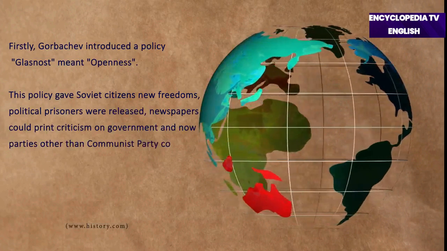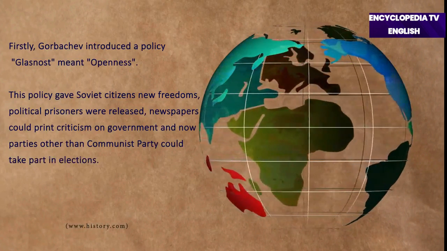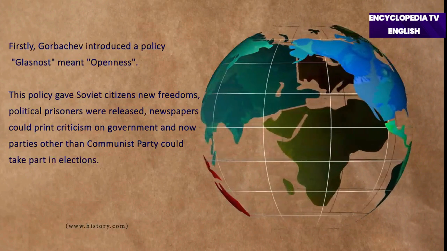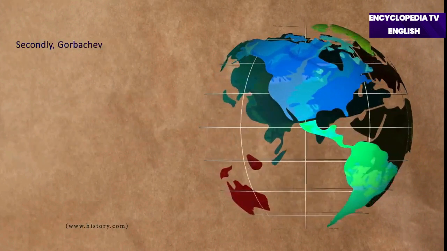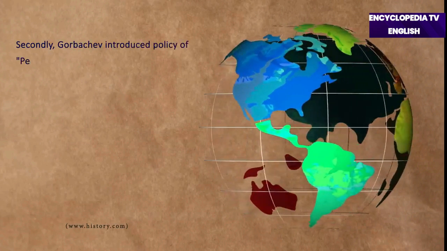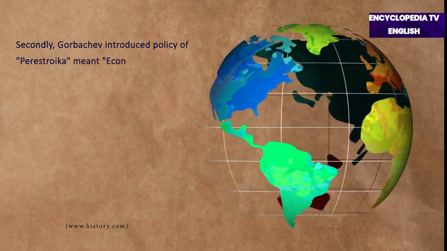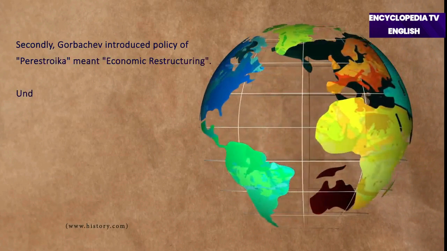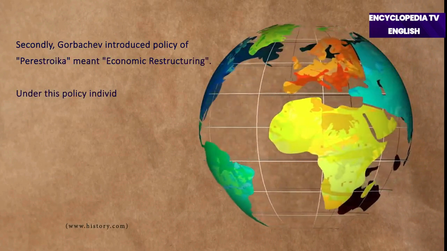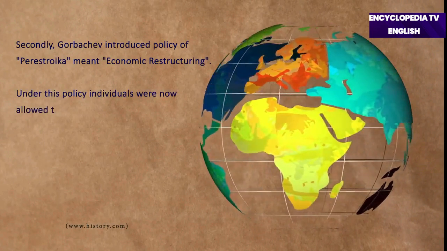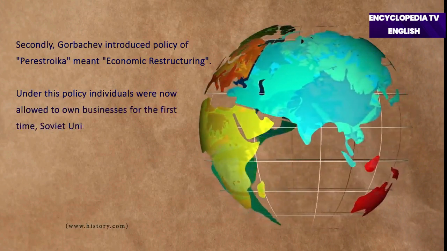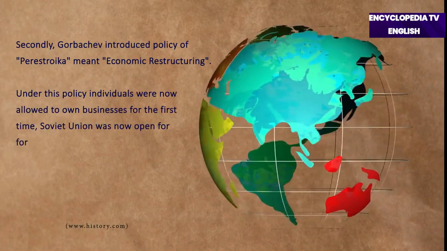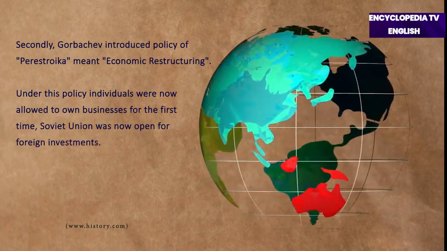Now newspapers could criticize the government. Apart from the Communist Party, now other parties could also participate in the election. The second policy he adopted was economic restructuring to put the economy on a better path, and this policy was called perestroika. Now, for the first time in the Soviet Union, people were allowed to run private businesses. He also opened the Soviet Union to foreign investment.